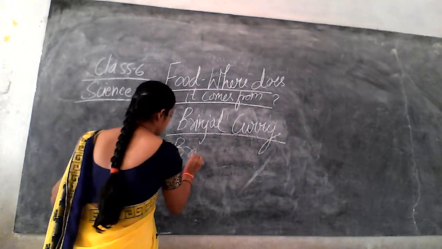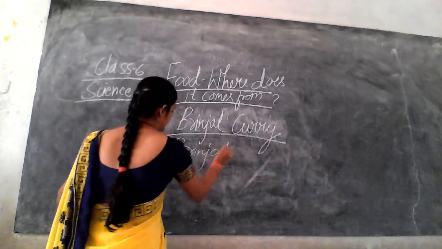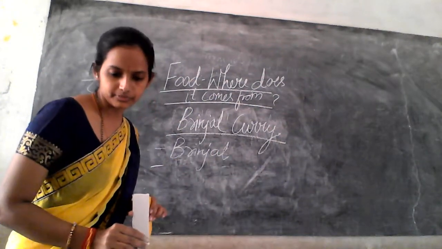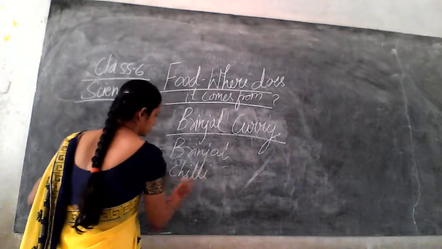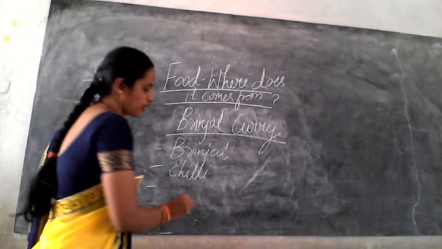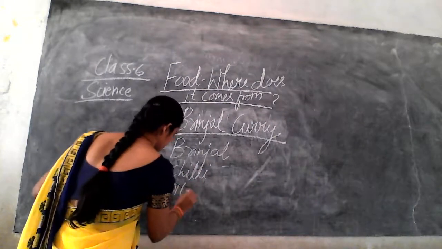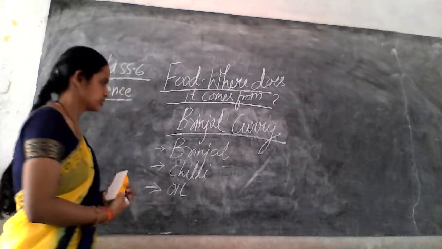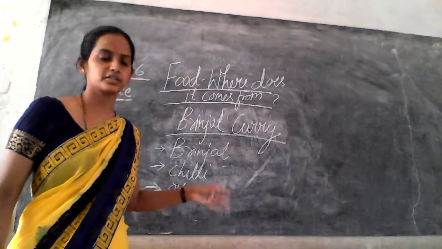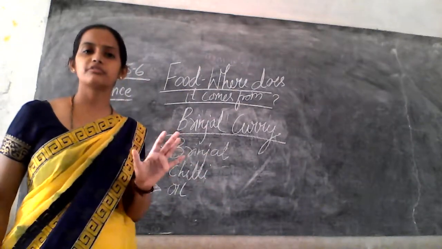Brinjal, then what? Chili, then oil. So, brinjal is what? It is a fruit part of the plant.